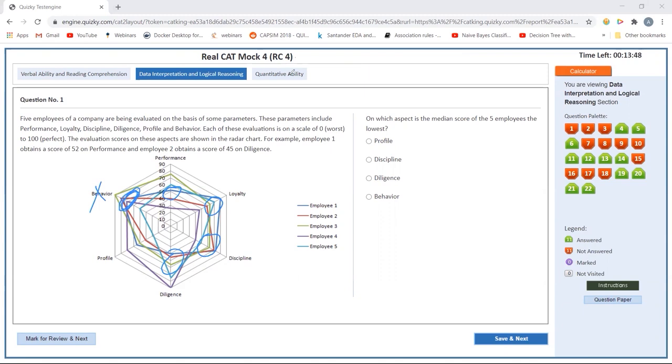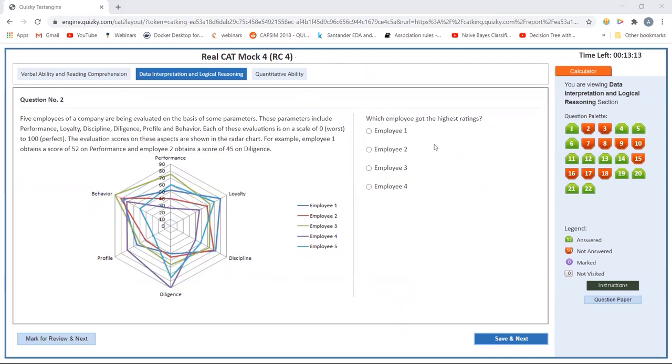Diligence, profile, and discipline. This profile also, the green one is there. So this profile is definitely less than diligence. Diligence is out. Next is discipline. For discipline, I have slightly above 50 for diligence. Yes, slightly above this one. So profile, you can just see the middle value, and this is the profile. So this was easy actually. Just reading, you don't have to even jot down the numbers. Let's see which employee got the highest rating.